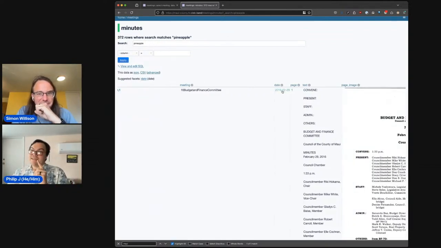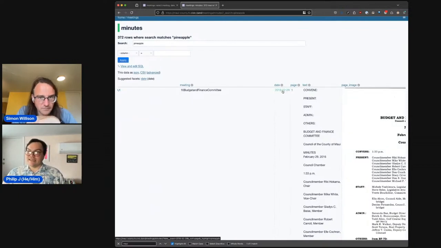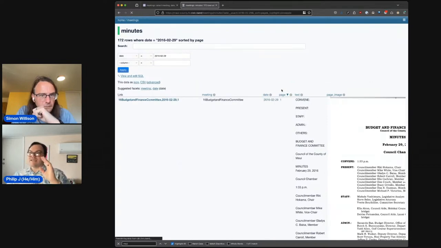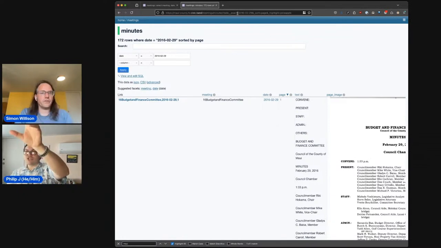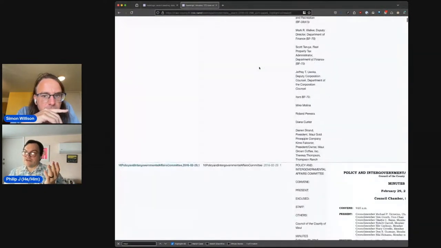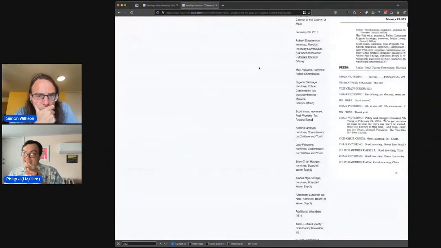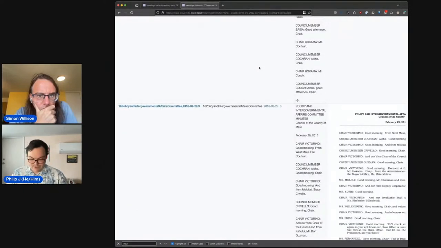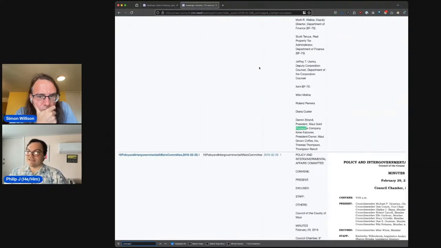But the other plugin that is kind of neat is this one here. You see there's this date link, and it's doing something very straightforward and simple. It would be cool if there were a way to do this natively in Datasette. Because it's per page, you often want the full context of the minutes it's sitting in, and that's what this does. Every time it detects a date in this column, it links to the search of that date, so you get all the pages of the minutes. It should still be with the highlighting intact if I've done my job correctly. Let's see if we search for pineapple in this. Okay, it looks like it didn't quite work.